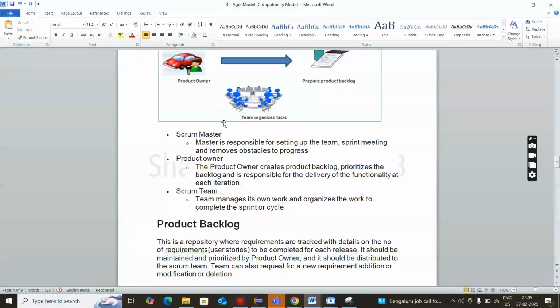In Scrum, we have three things. First is Scrum Master, Product Owner, and Scrum Team. Scrum Master is responsible for setting up the team, sprint meetings, and removing obstacles. Product Owner will create a product backlog, prioritize that backlog, and is responsible for delivery of the functionality. Third, we have the Scrum team. We have developer, tester, designer, everyone comes under the Scrum team.